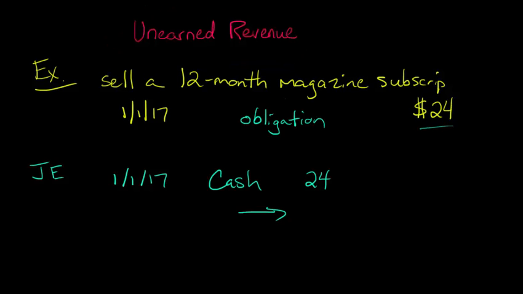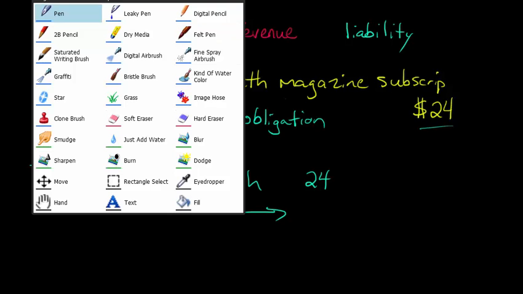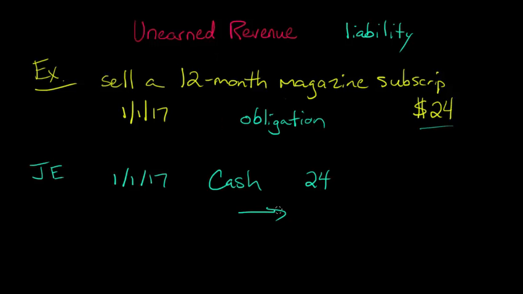That's how we categorize it. It's a liability because we have to sacrifice assets in the future. At the end of the month, for instance, when the first month of this 12-month subscription comes due, we're going to have to ship a magazine, right? And a magazine is an asset to us. That's part of our inventory. So we have an obligation to sacrifice some assets, and so it's actually going to be a liability. So we're going to have this unearned revenue account. Let me just write it below.